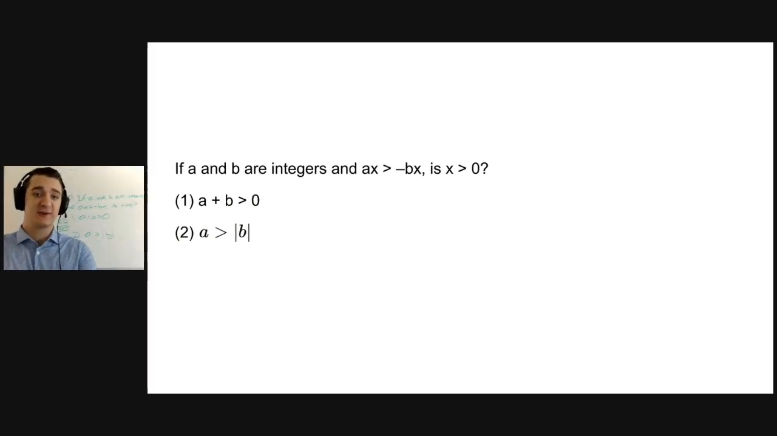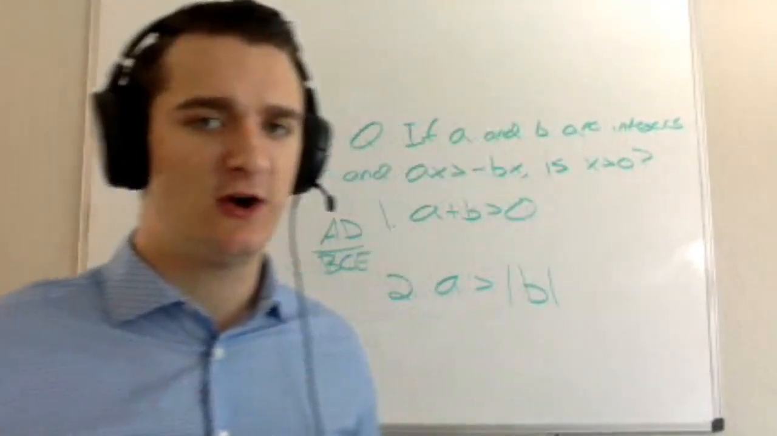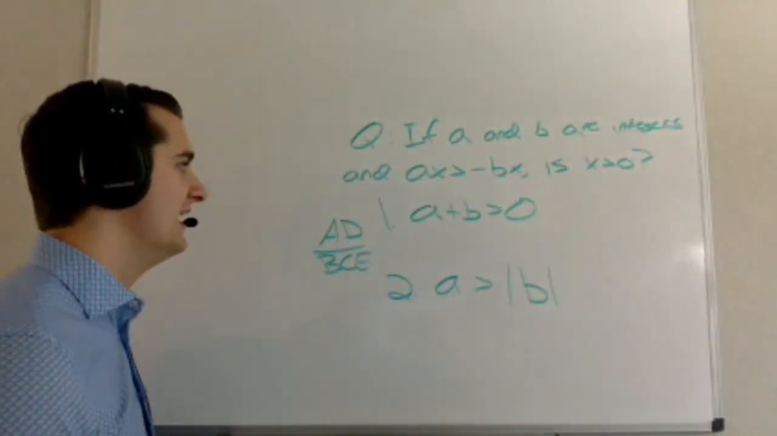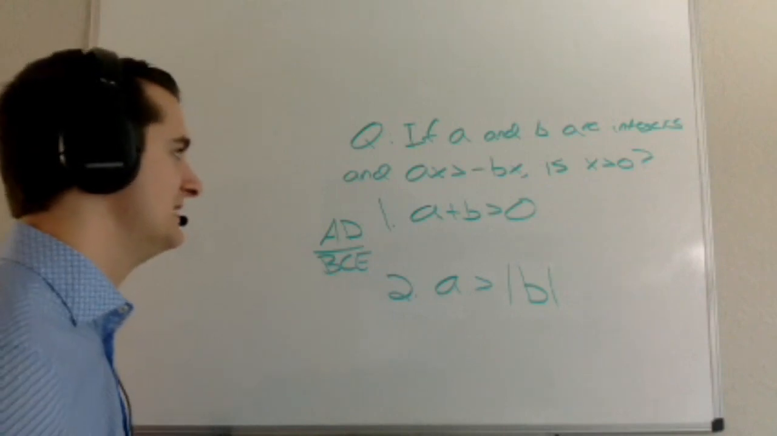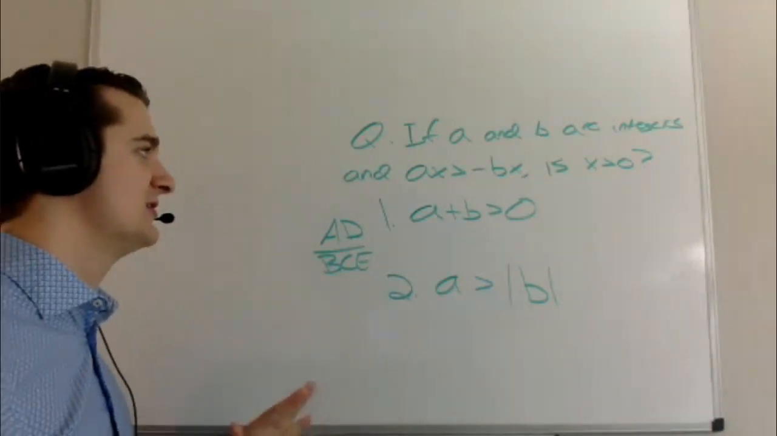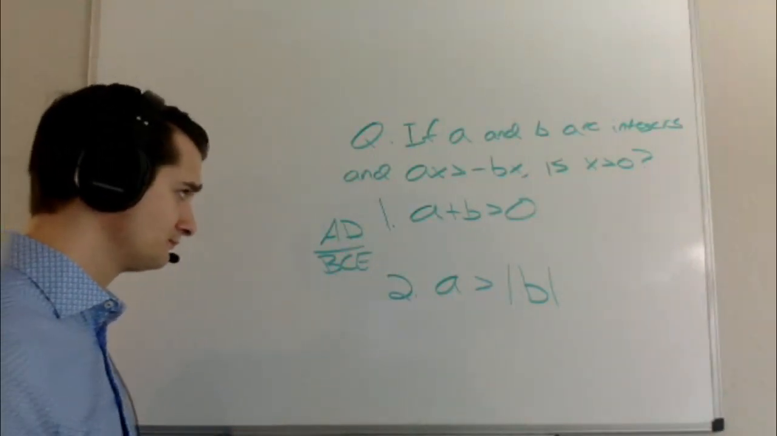Awesome. Hopefully you've had a second to work through this one. If you haven't had a second to work through this one or still working on it, you can go ahead and pause the video at this point. We'll go ahead and dive into the answer explanation for this one. The question asks: if a and b are integers and ax is greater than -bx, is x greater than 0?